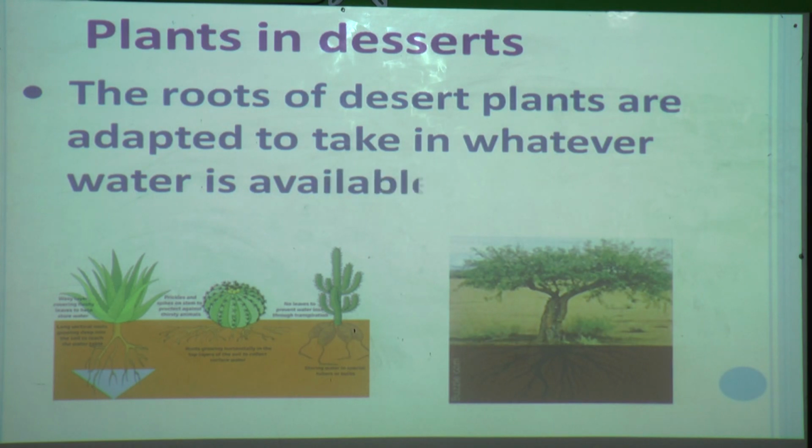The roots of desert plants are adapted to take in whatever water is available. Let us see what is meant by adaptation. To survive in a certain place, plants or animals or living things change their behavior and they also change their body parts. That change is called adaptation. So how are plants in the desert adapted? We will see. The roots of desert plants are adapted to take in whatever water is available. You can see the different types of roots here. We will see this a little in detail.